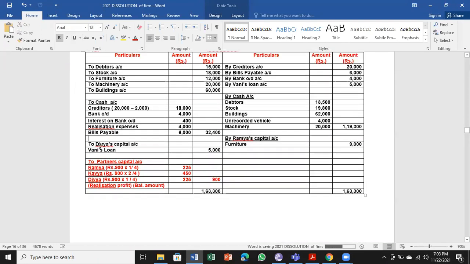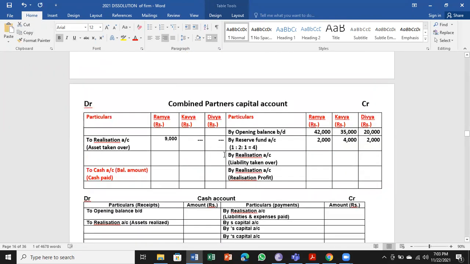Similarly, Divya has taken over Vani's loan of rupees 5,000. This is the opposite entry again, liability taken over. Divya has taken over; the other 2 partners have not taken any liability, so nothing to enter for them.